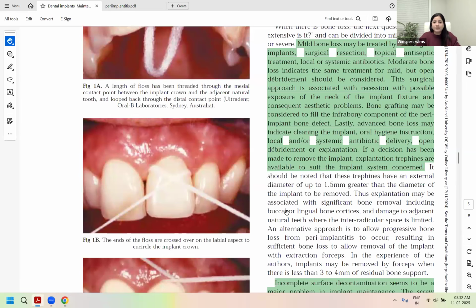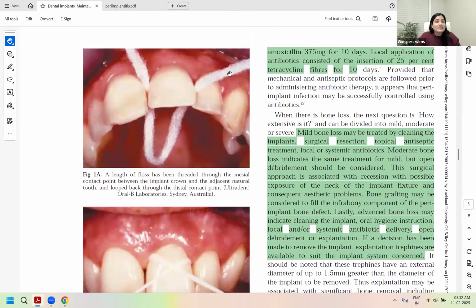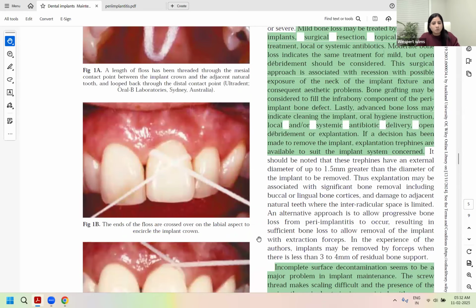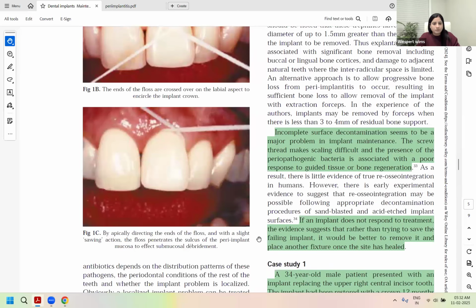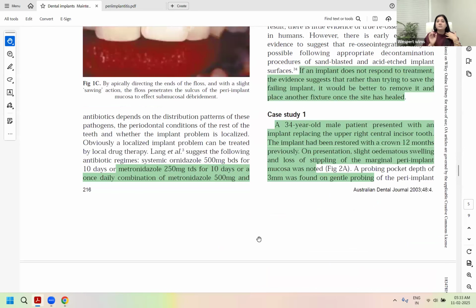Now here on the left side, you see the pictures. This is the flossing method to use for your single crown implants. Your regular floss can be used around the single implant crown. It's a wraparound method where you insert the floss on both the contacts, then make it cross and do your swiping motion. So regular flexible floss would be used around a single crown.